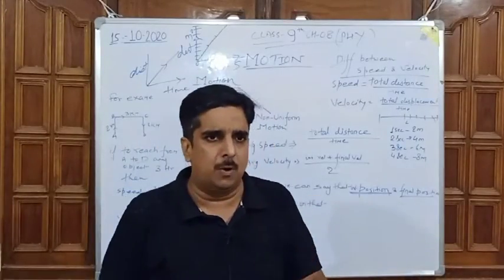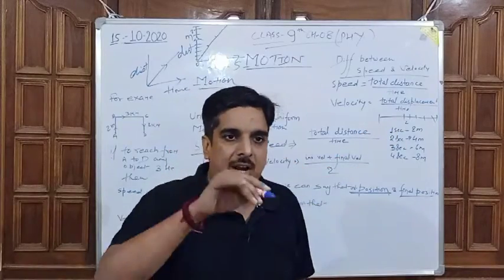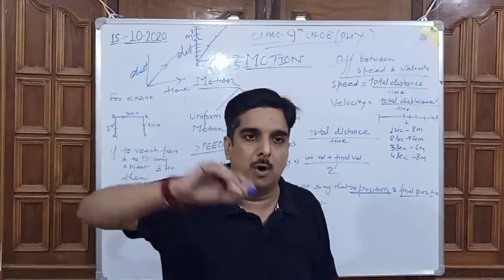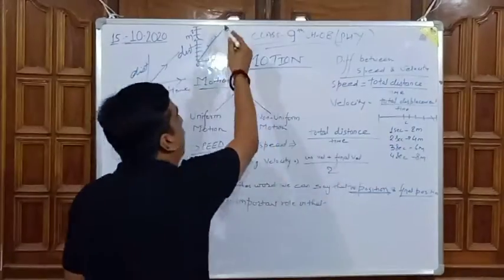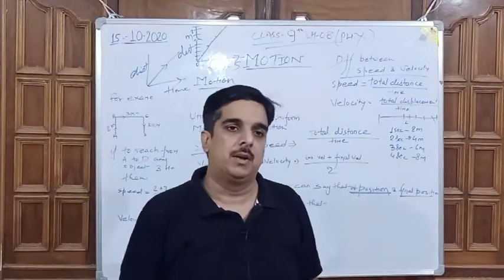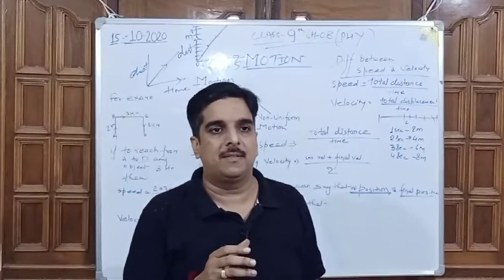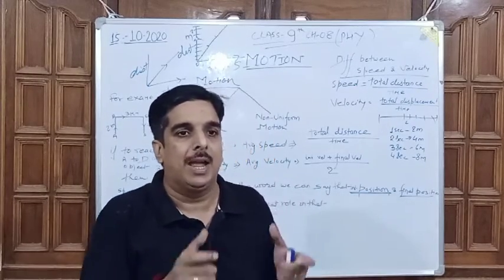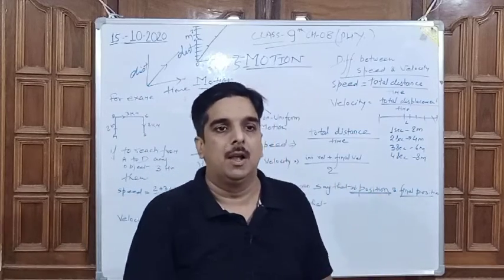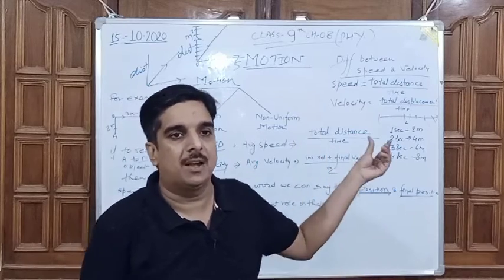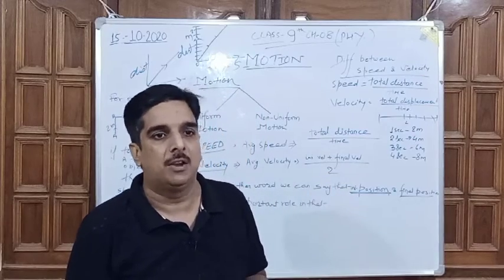If you make the graph on the same base, you will find that uniform motion comes in a straight line, like that. So this is the definition of uniform motion: the distance traveled by the object is always equal in each equal time interval. That will be known as uniform motion.